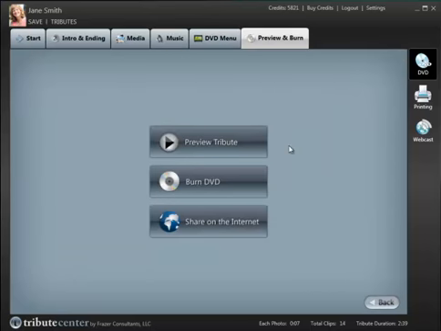From this screen, you can do a live preview of the video. At one click of a button, you can burn the DVD. Also, with our new version, you have the ability to copy protect the disc. And then the last option is you're able to share on the internet. When you share it on the internet, our software program automatically converts the video file into a small internet-friendly format and then automatically uploads it to the internet. It creates a link, then you simply take that link and copy and paste it into your website.